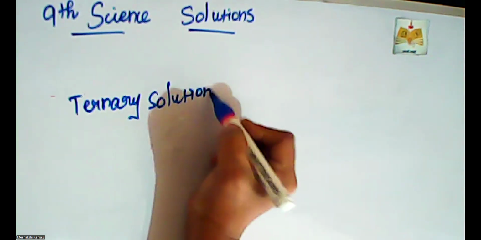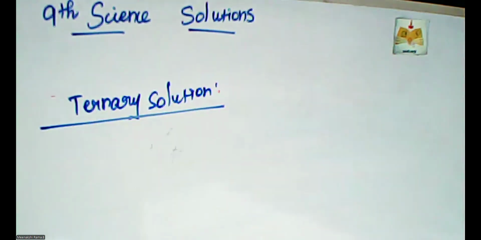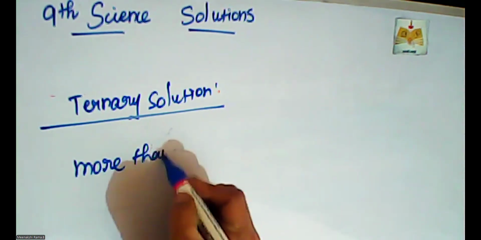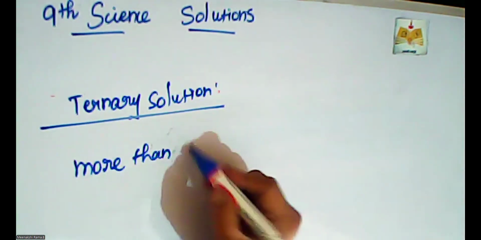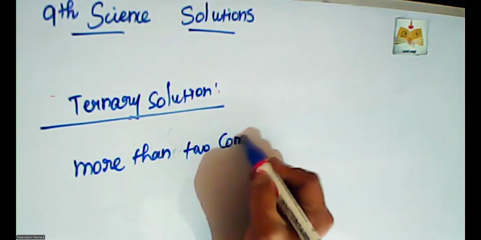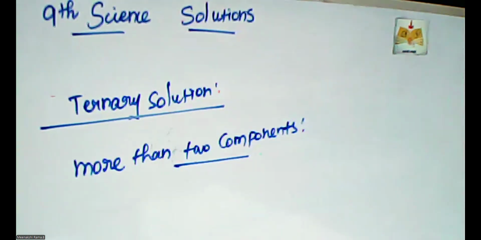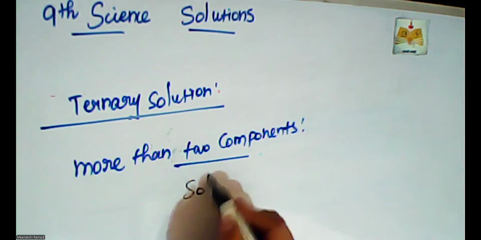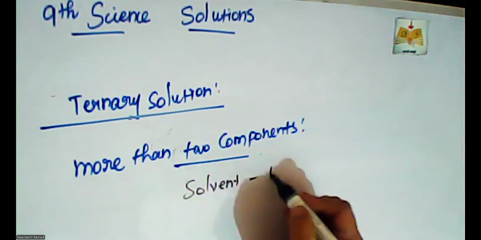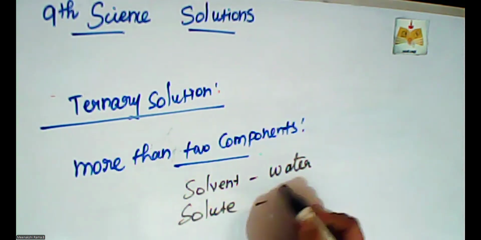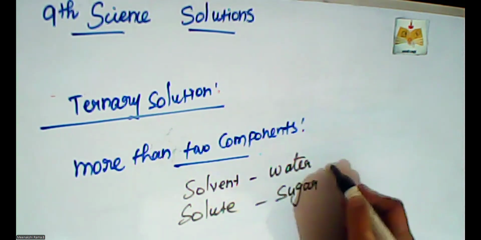So, ternary solution means more than two components are dissolved into the water. Here the solvent is water, and the solutes are sugar and salt.